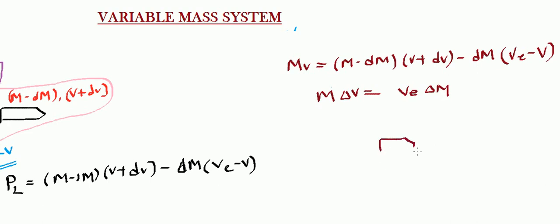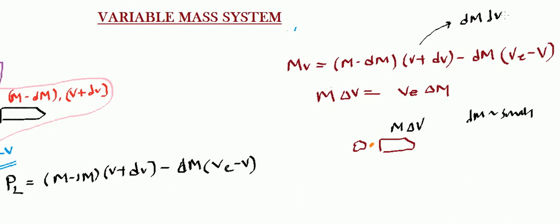Let's try to understand this intuitively. So you have this rocket and you have this fuel. If you look from the center of mass of the system, what is the momentum gained by the rocket? It is somewhat like m delta v. This is the extra momentum gained by the rocket. If I take dm to be very, very small, because here we have cancelled a term, we have ignored a term dm dv, saying that it is a very small quantity.